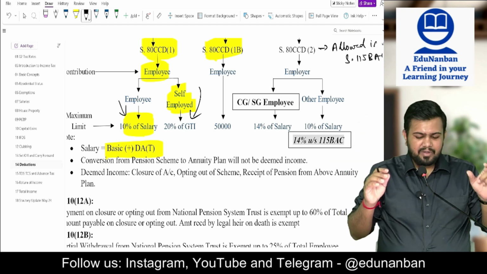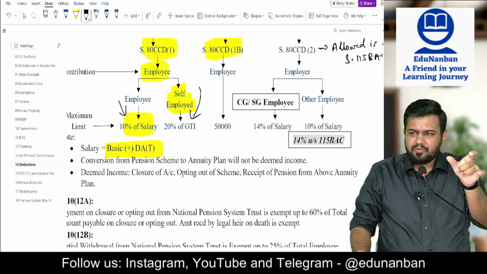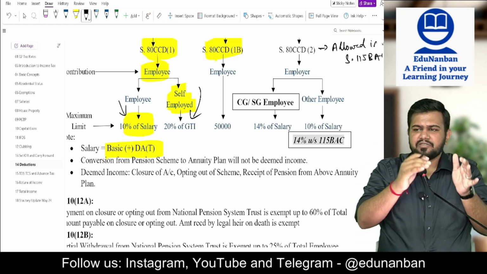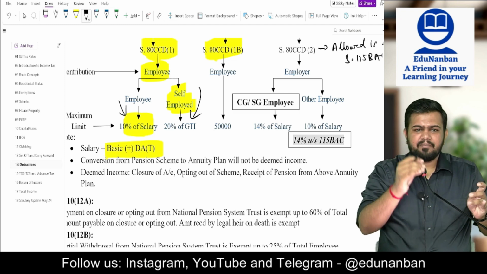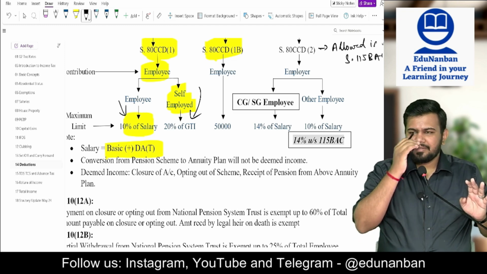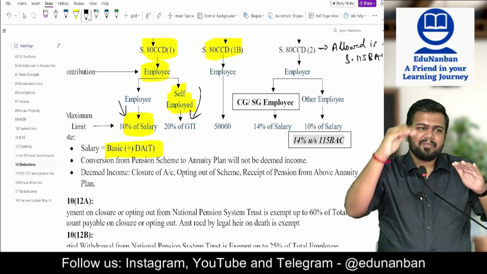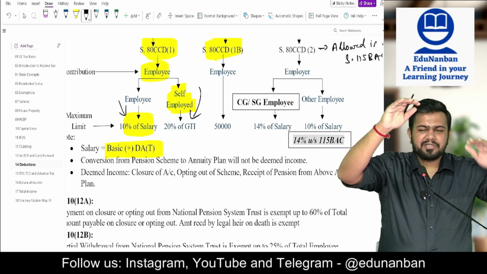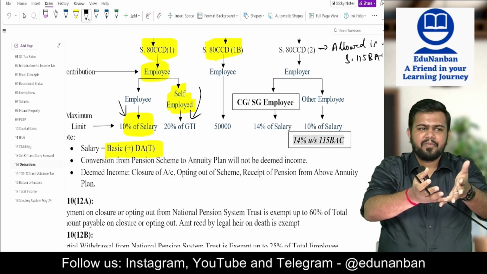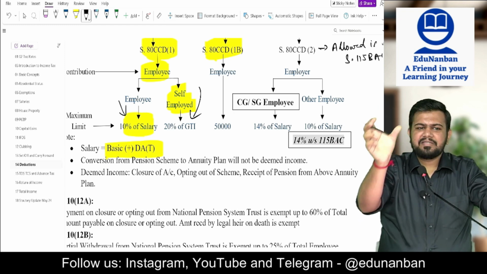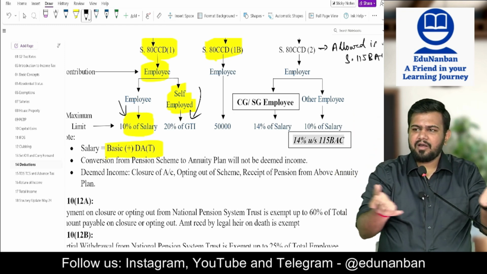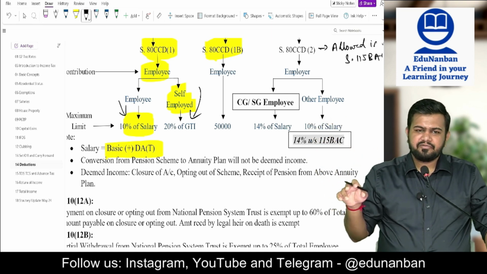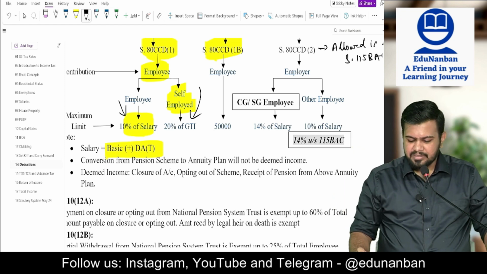Purida? So listen carefully. Employee contribution, 10% of salary is the maximum limit. What is salary? Basic plus DA terms. This maximum limit ke mala there is another maximum limit which is 1,50,000, and this 1,50,000 is the combined maximum limit of what? 80C, 80CCC, 80CCD subsection 1. Purida? So all combined for a maximum limit. Then self-employed, 20% of GTI. This is also included in the 150 maximum limit.